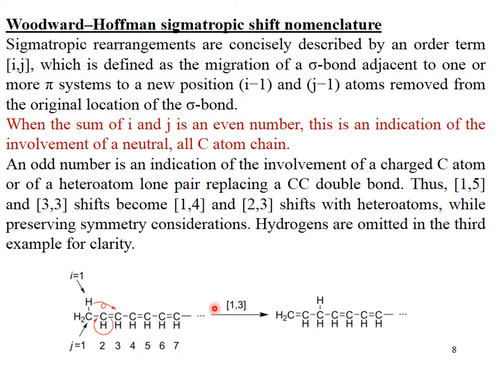This is again the Woodward-Hoffmann sigmatropic shift nomenclature. Before it we have discussed the Woodward-Hoffmann rule.